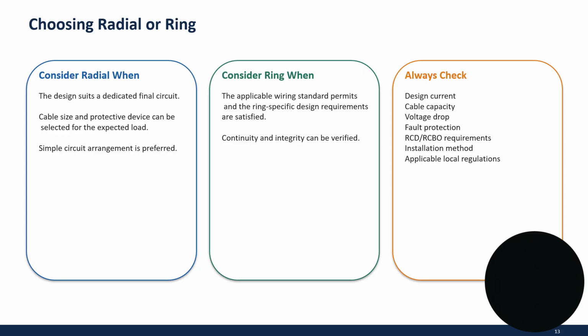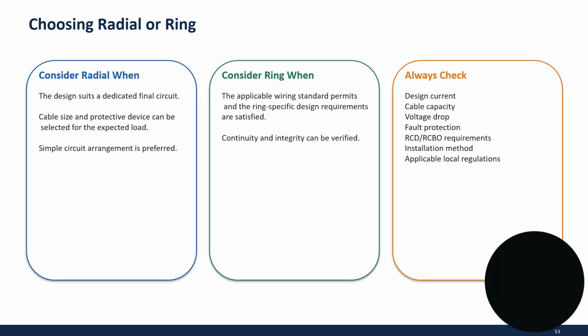Choosing radial or ring. Consider radial when the circuit is a dedicated final circuit, cable size and protective device can be selected for the expected load, and a simple circuit arrangement is preferred. Consider ring when the applicable wiring standard permits it, the ring-specific design requirements are satisfied, and continuity and integrity can be verified.